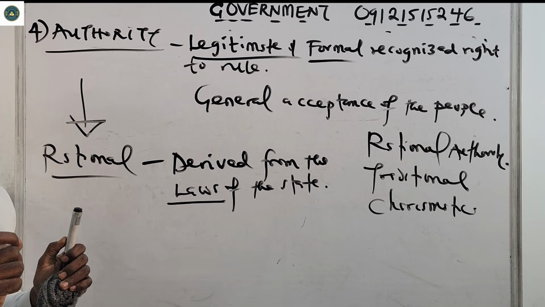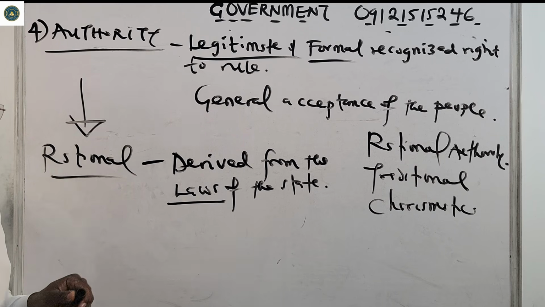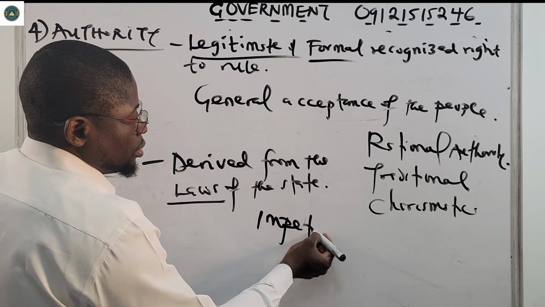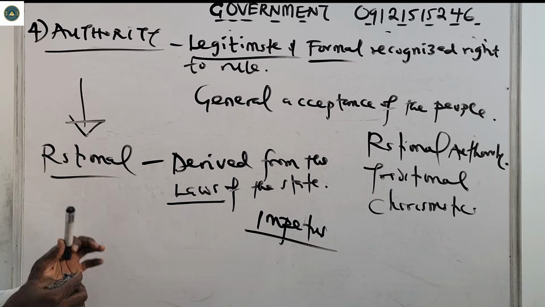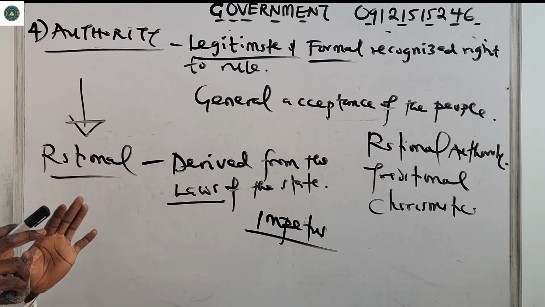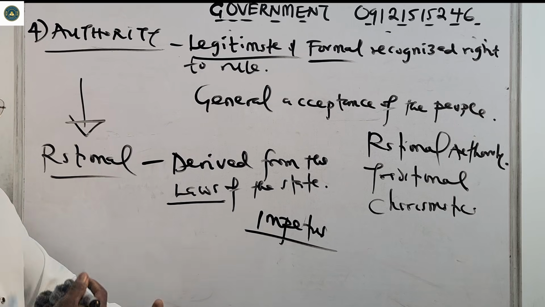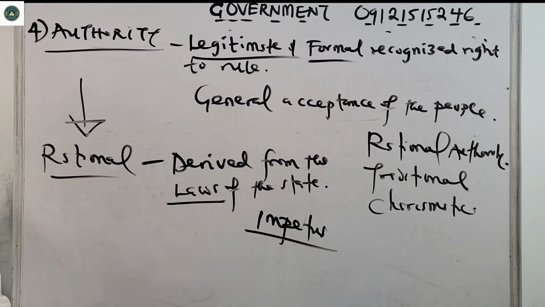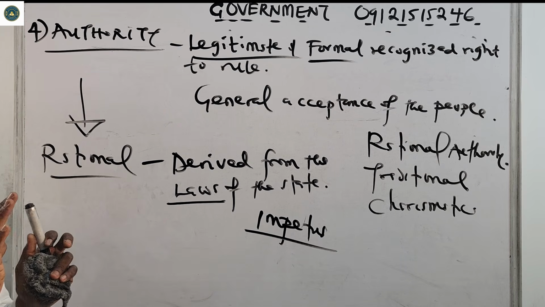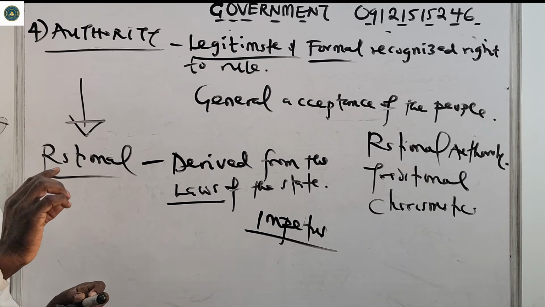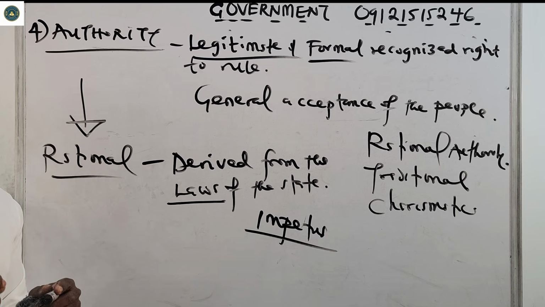This authority gives the government the impetus to maintain law and order in the state. That is rational authority. It is derived from the laws of the state and makes the citizen obey the law. Of course, it gives the government the impetus to make laws that lead to peace, or that will defend the common man in that state. So that is rational authority. Then we also have traditional authority.